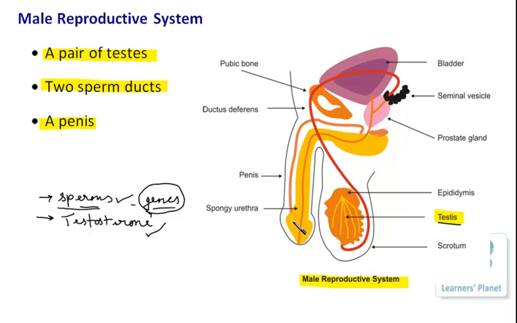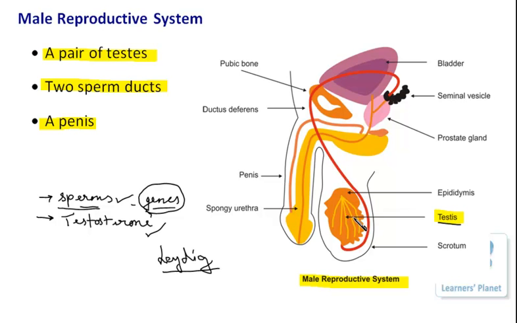Now, how? It is under the influence of the hormone testosterone. And from where is this testosterone coming? It is also coming from the testes. You know from which part? Between the tubules present inside the testes, there are specific cells. I can introduce the name here, although you don't have to remember it as per a syllabus, but it is something important that you should know, right?